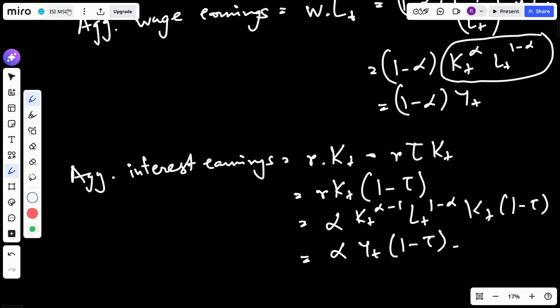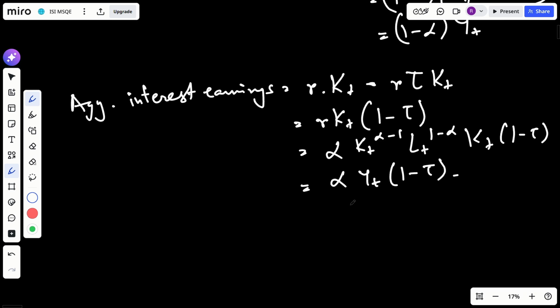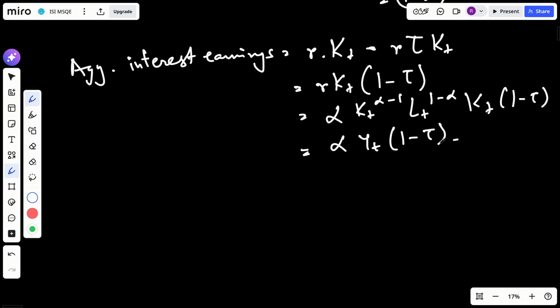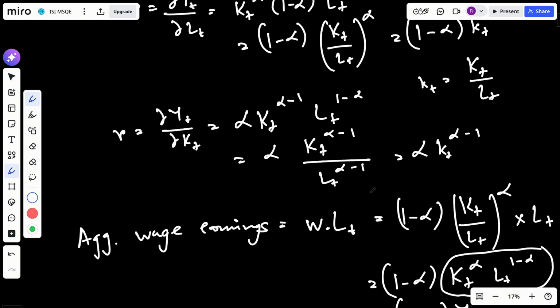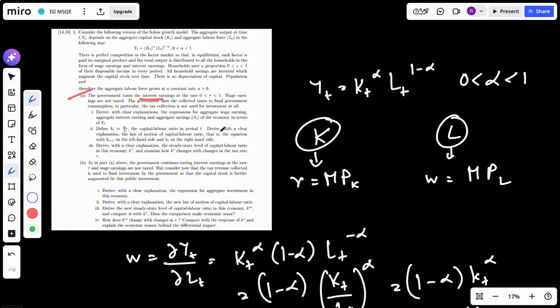Because you can see that there is K_t to the power alpha minus 1, and since there is another K_t, I have alpha minus 1 plus 1, so I will have just alpha, and from that I can get this Y_t. So this is our aggregate interest earnings. Now the aggregate savings, I need to find that out.